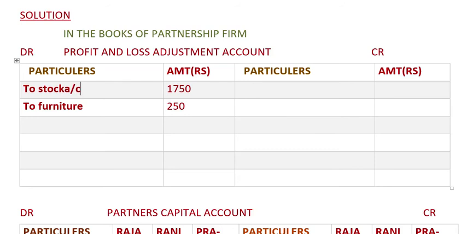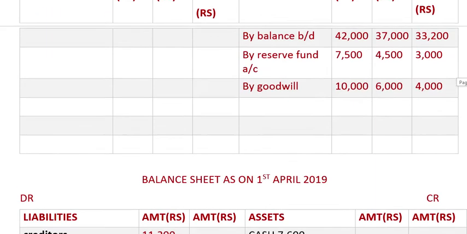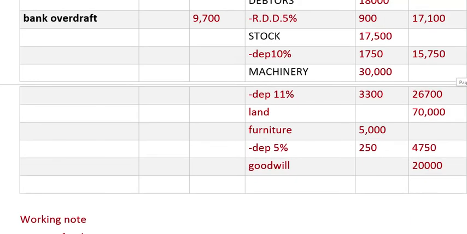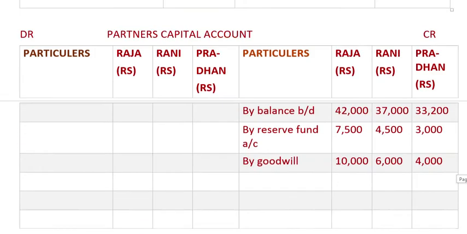And RBDD, that is $900. See, all these depreciation on furniture, machinery, stock and debtors will be coming over here.